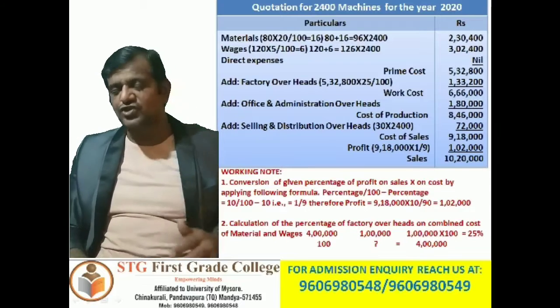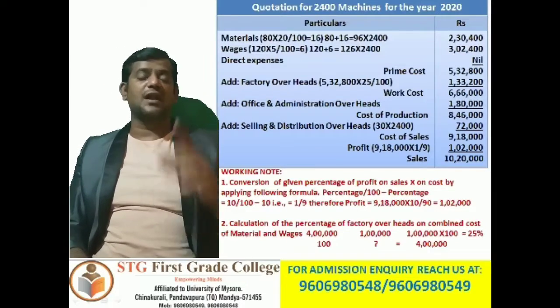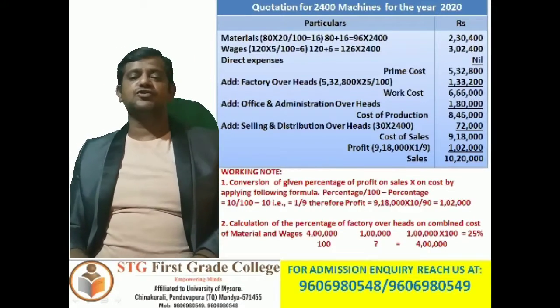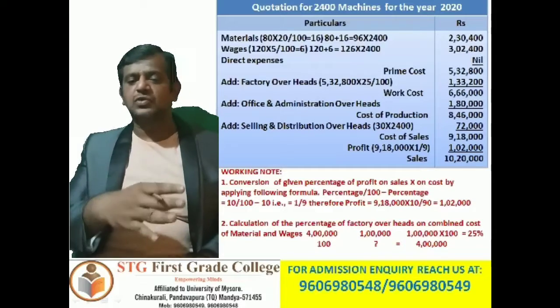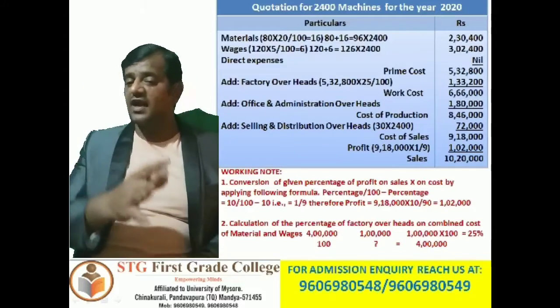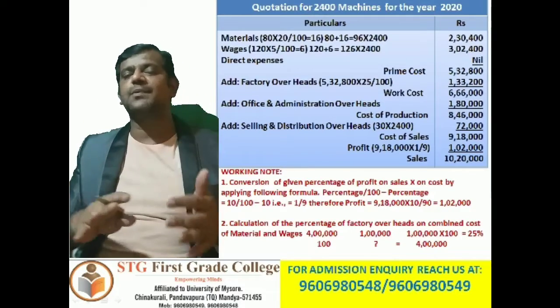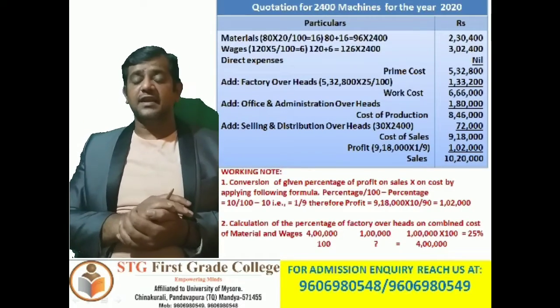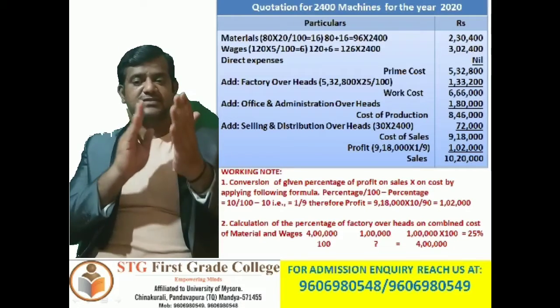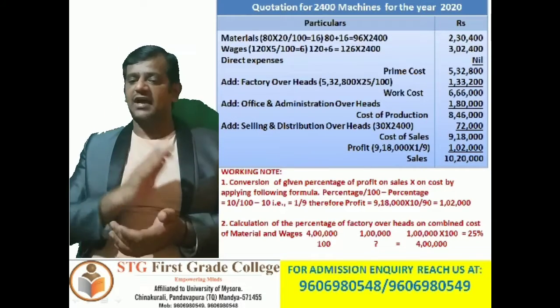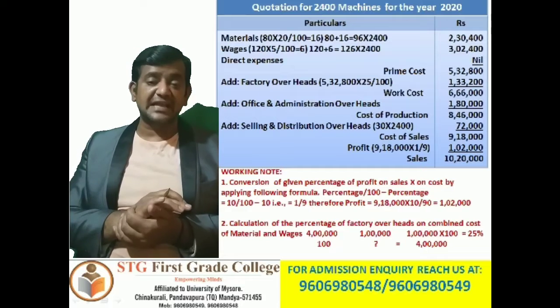How many machines are we producing? 2400. So selling and distribution overheads are 30 rupees into 2400 machines, that comes to 72,000. Now add cost of production plus selling and distribution overheads, 8,46,000 plus 72,000. So that comes to cost of sales 9,18,000.